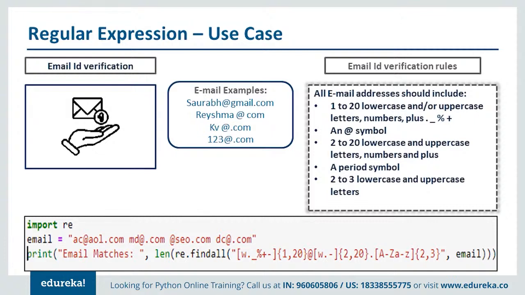Then @ is there. Similarly, the website name can be 2 to 20 characters, but special characters like percentage or plus will not be there. Hyphen can be there in the website name, that's for sure, we can use that. And then after that we have the dot com, with letters in the range of 2 to 3. So this is how you will be able to identify whether the email you are using is valid or not.